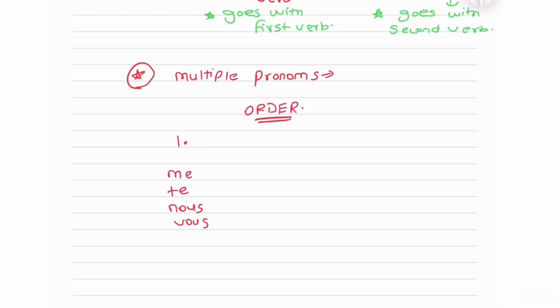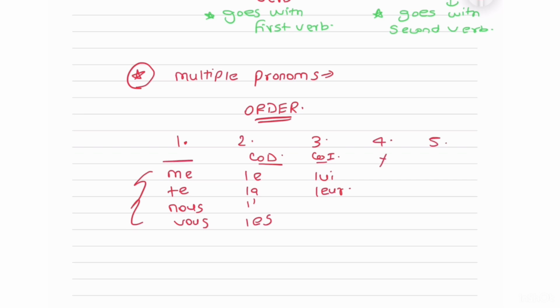That is tonique. Words like me, nous, vous go first. Then comes COD related ones, that is le, la, l' and les. Then we have COI, basically the order we've learned the pronouns in, that is lui and leur. The other parts of COD and COI are already covered in the first one. Then y, simple, and last is en. This is basically the order that we've learned the pronouns in.